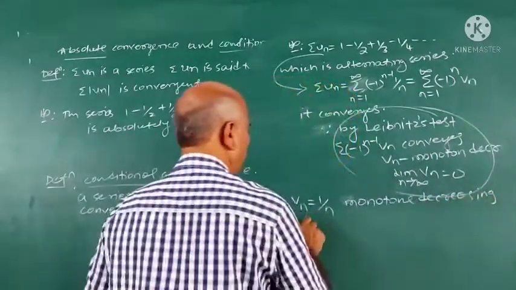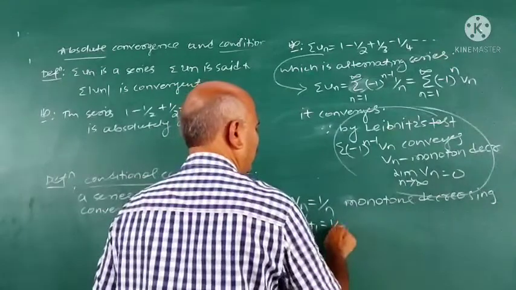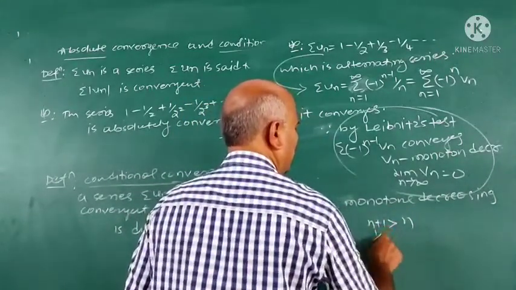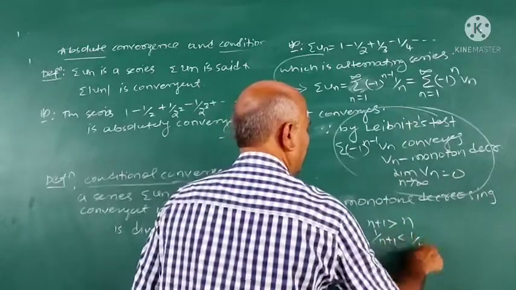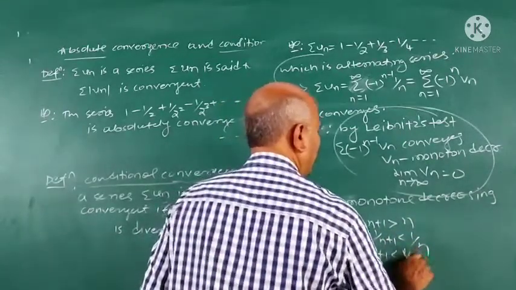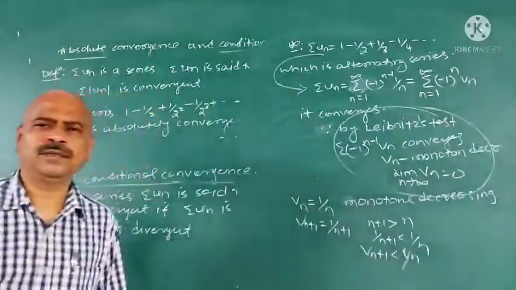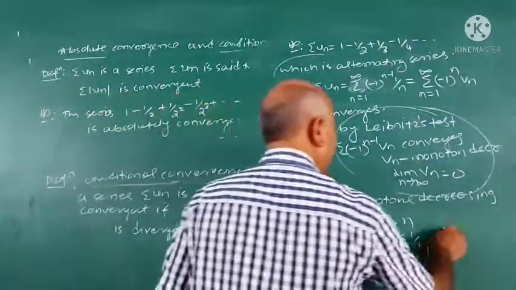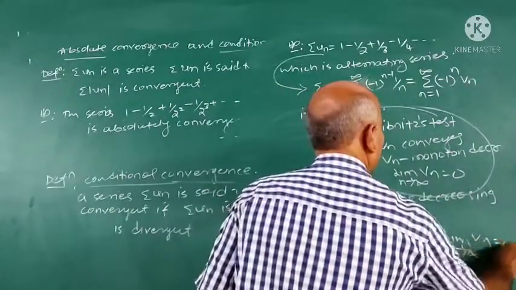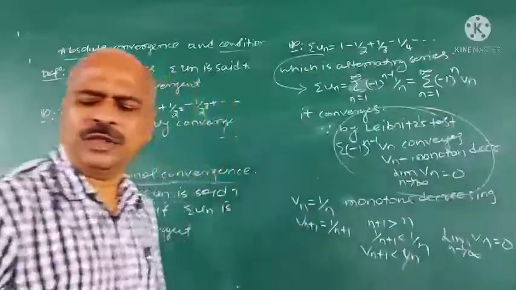Because Vn plus 1 is 1 upon n plus 1. N plus 1 is greater than n, so 1 upon n plus 1 is less than 1 upon n. So Vn plus 1 is less than Vn. So monotone decreasing. And limit Vn as n tends to infinity is 0, since 1 upon n tends to 0.